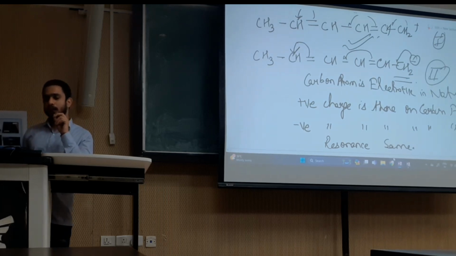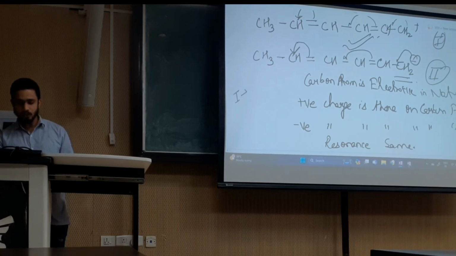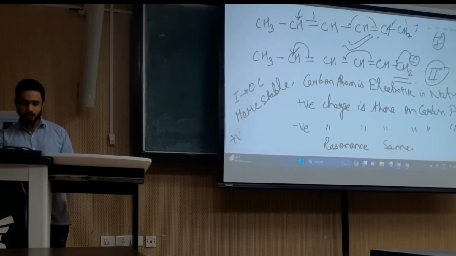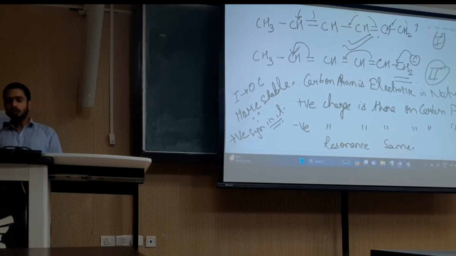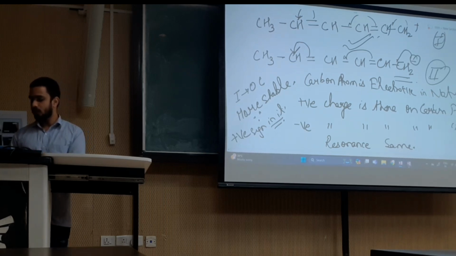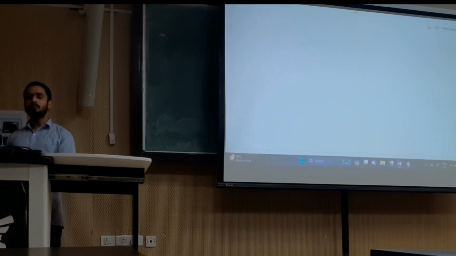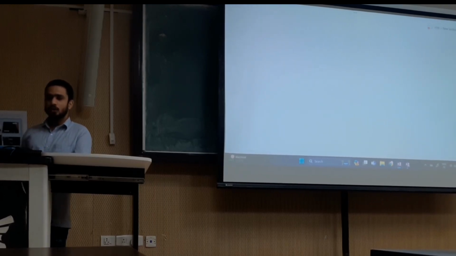So we can clearly tell which one is more electropositive and which one is less electropositive.